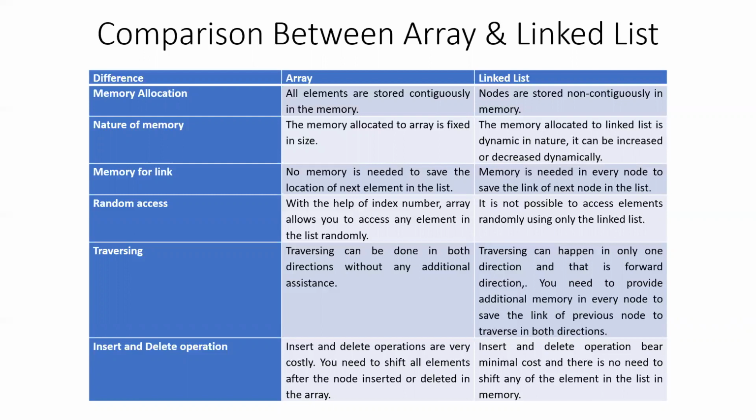Insertion and updation operation: insertion and updation operations in case of an array are very costly, costly in terms of the time they require. Because if you delete one element, all the elements which are after that element have to be shifted one place in the front, just like a line. If you have a line of people standing, if you remove one person from the line, all the people after that person move one step forward. Whereas in case of a linked list, insertion and deletion are very effective. Only the link is removed and no shifting of the elements takes place.